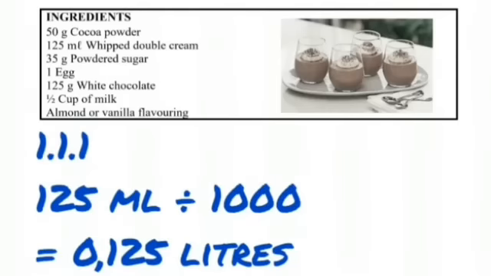You will see from the ingredients, that's the whipped cream. It's 125 milliliter whipped double cream, and I'm dividing it by 1,000 in order to move to liters. So 125 divided by 1,000 is going to give me 0.125 liters, and that is your answer to 1.1.1.